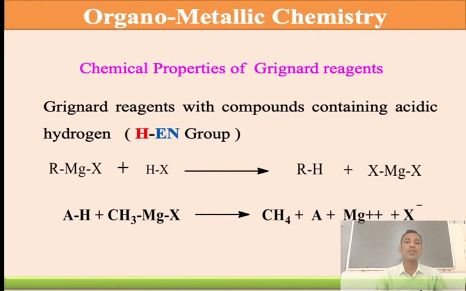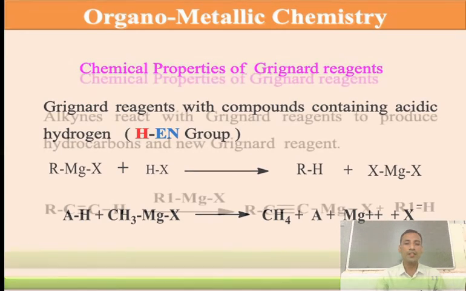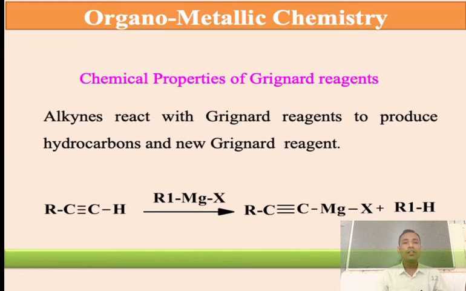The CH3 attacks that proton and abstracts it. There is already one CH3 there, and one more proton attaches here and makes CH4, the product alkane. So this is the best example for the more acidic protons.